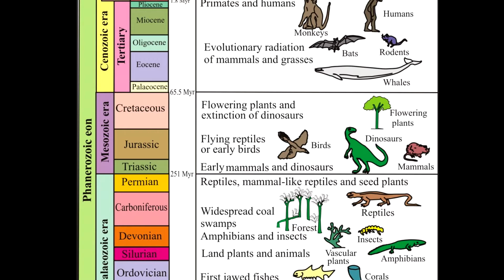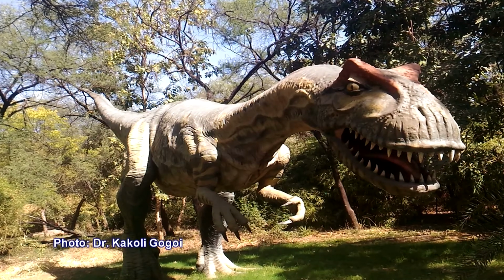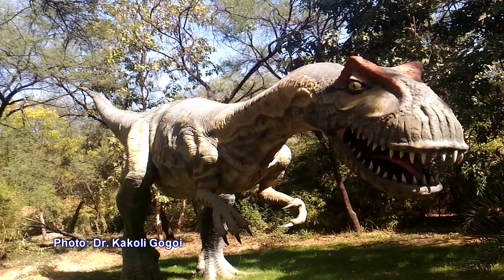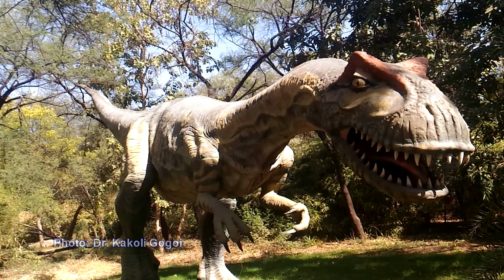Second important thing is that Deccan volcanism was accompanied by mass extinction of organisms. Particularly for you people, you might have heard about the sudden demise of dinosaurs. Sudden demise of dinosaurs occurred at the advent of Deccan volcanism. These are two important issues which make this Deccan volcanism very significant.